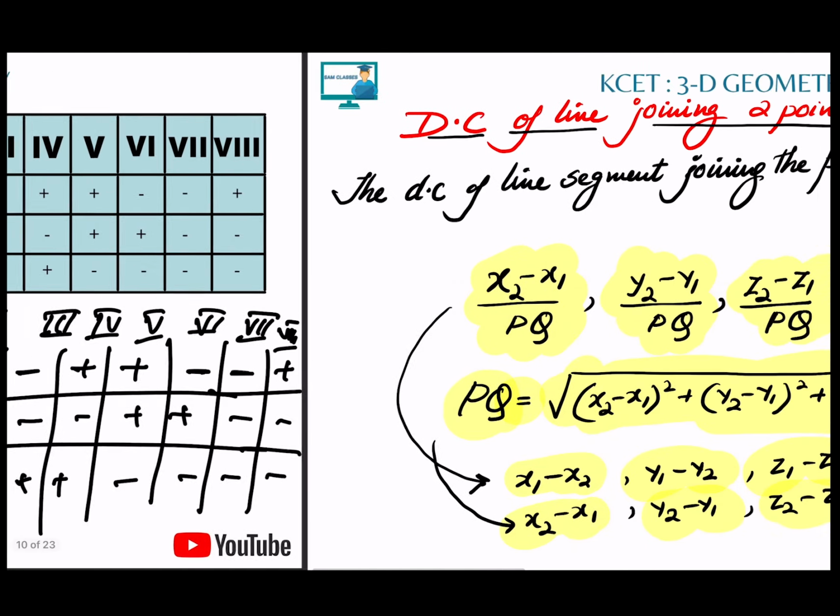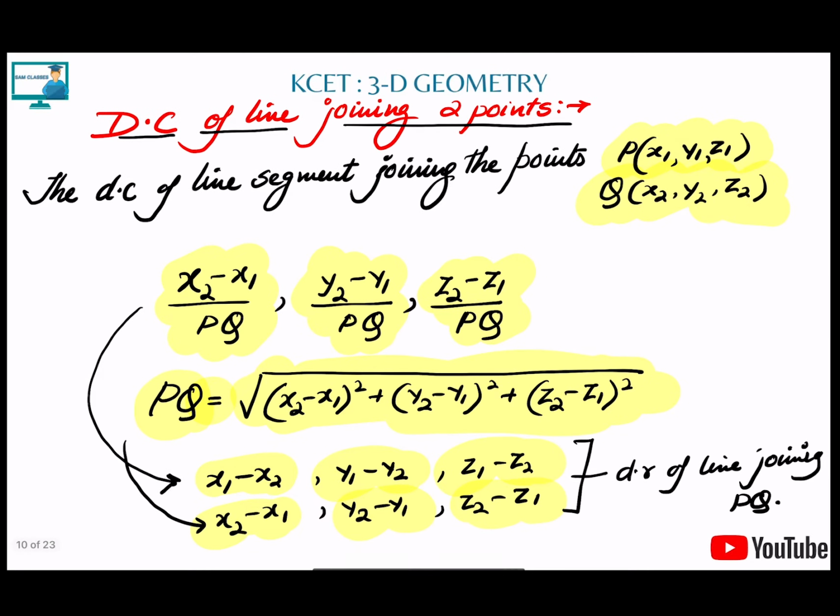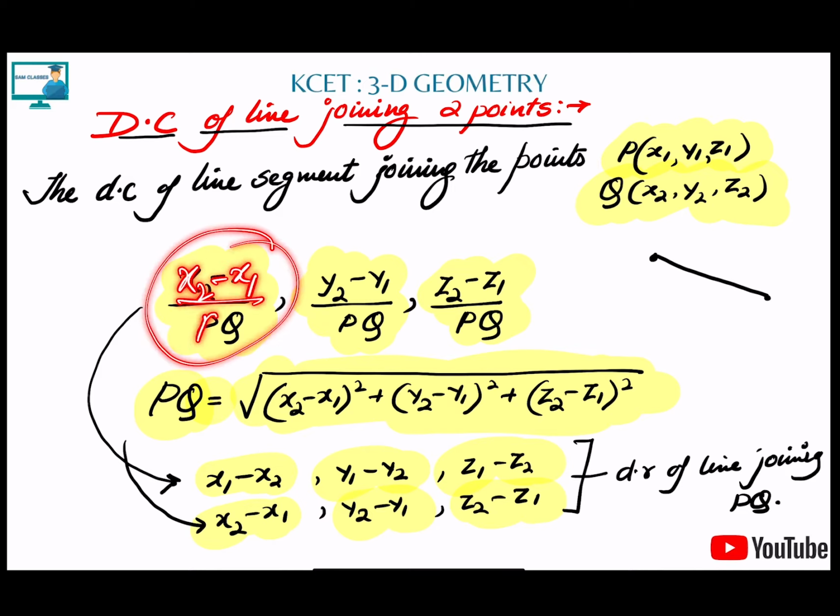Now see, we are doing for 1 point. What about if we are making a line by joining 2 points? In that case, what will be the direction cosines and the direction ratios? Very simple. Just join these 2 points. So what will be the position vector? X2 minus x1, y2 minus y1, z2 minus z1. So in that case, what will be the direction cosine? X2 minus x1 by PQ, meaning the magnitude of the vector, y2 minus y1 by PQ, and that is equal to z2 minus z1 by PQ.